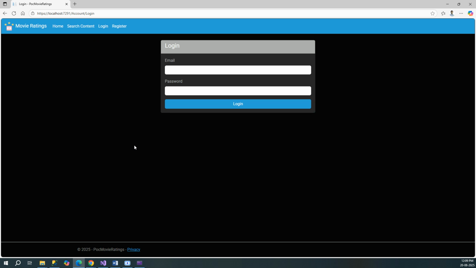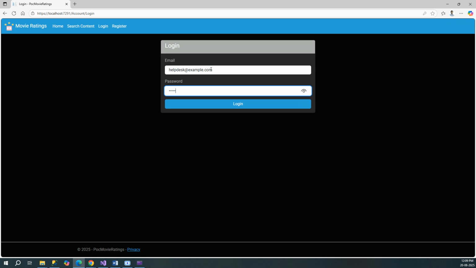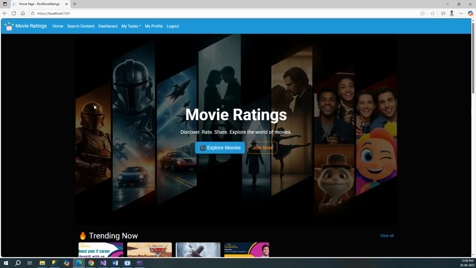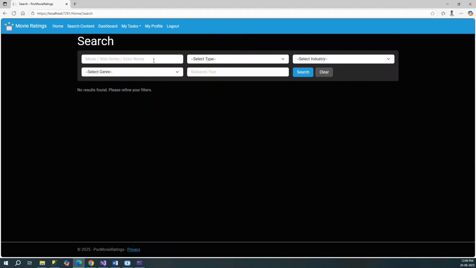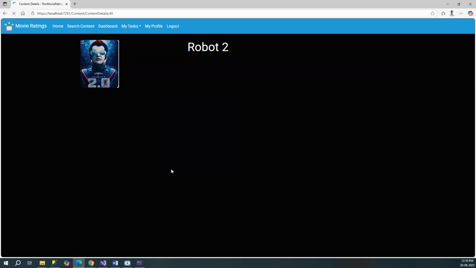Okay, for details it is asking me to log in. Ideally for details it should not ask for login. That's okay, let me log in. Because we should be able to search even without login, right? So go to search content. Let me give this 2020 search details.